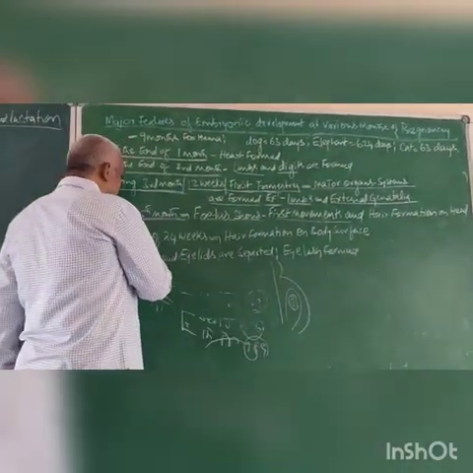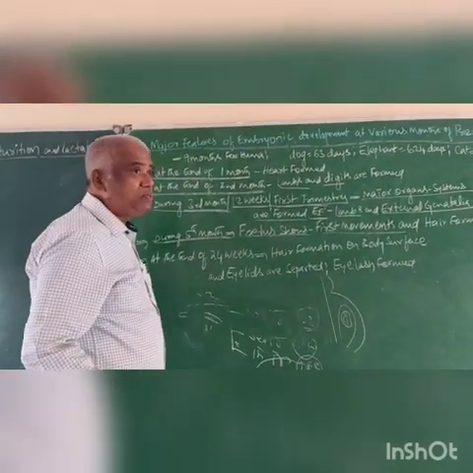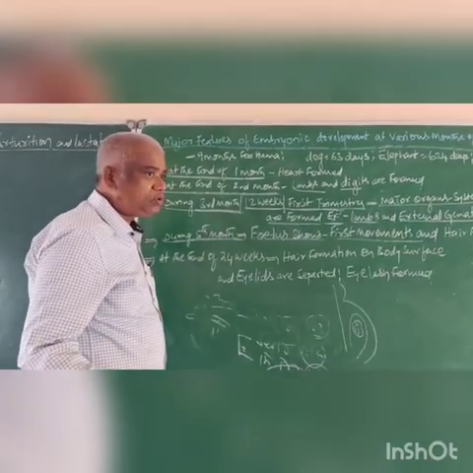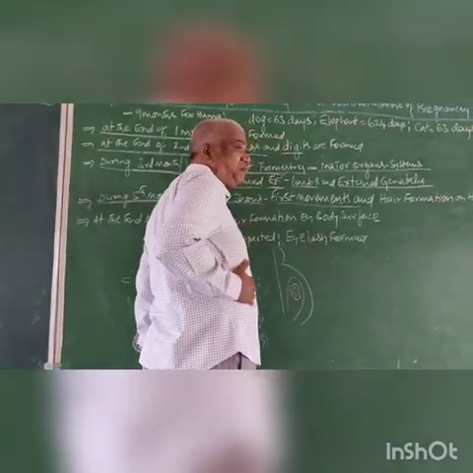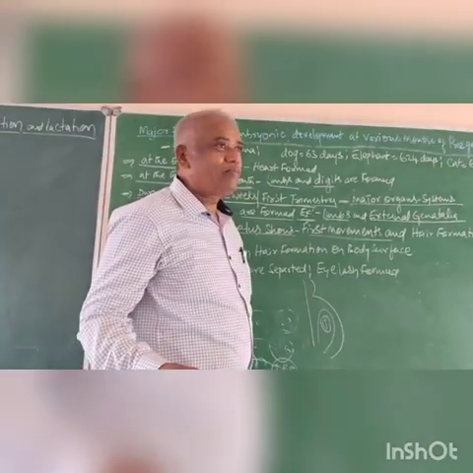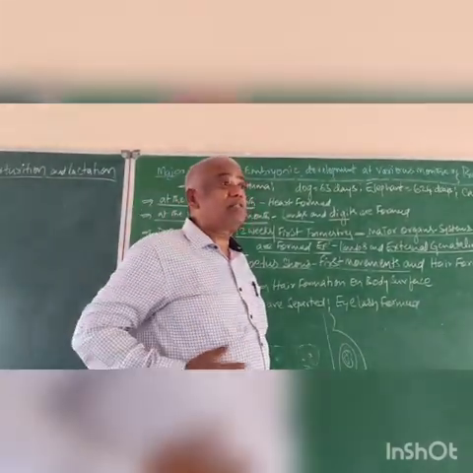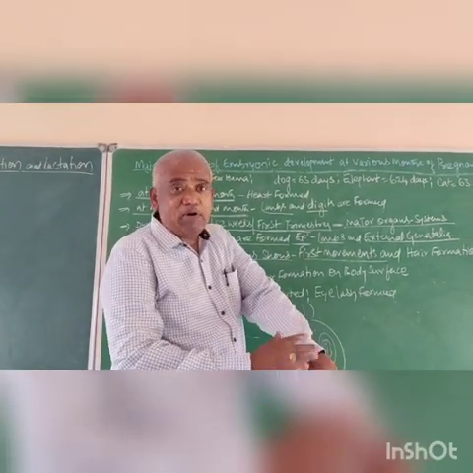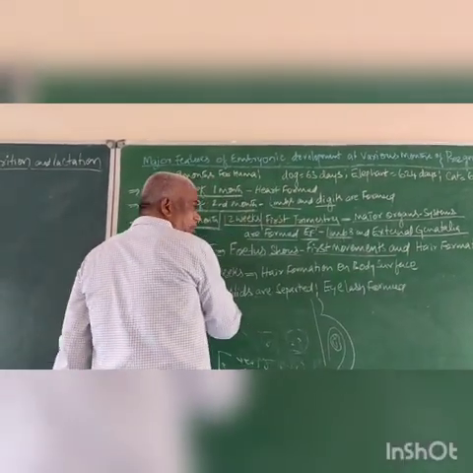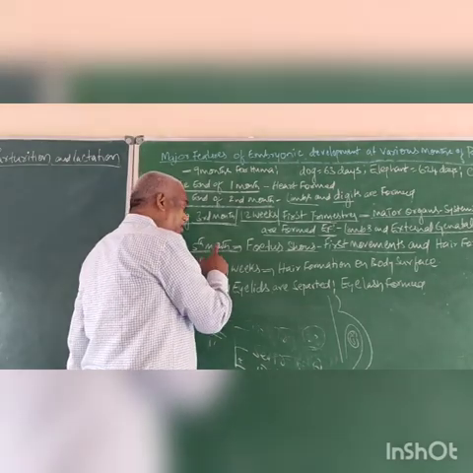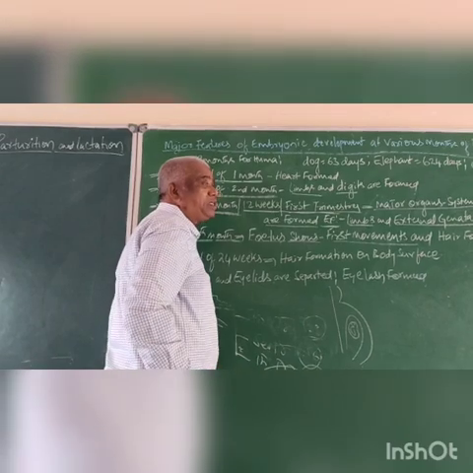Now come to the end of 24 weeks, which means the 6th month or second trimester. Hair formation takes place on the body surface of the entire body. The hair is present on the head and also on the entire body. The skin is covered by hair. Hair is formed on the head during the 5th month, but at the end of the 6th month, hair formation takes place over the entire body.